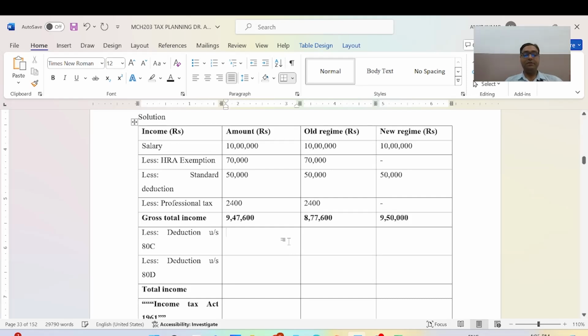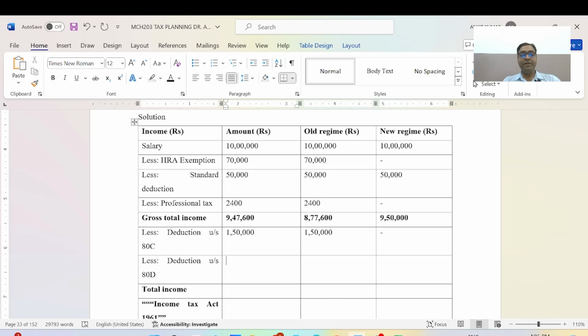And section deduction 80C is 1,50,000. It will be exempted as per the old tax slab, but it will not be exempted in the new tax slabs. And section 80D will also not be exempted in the new tax slab.